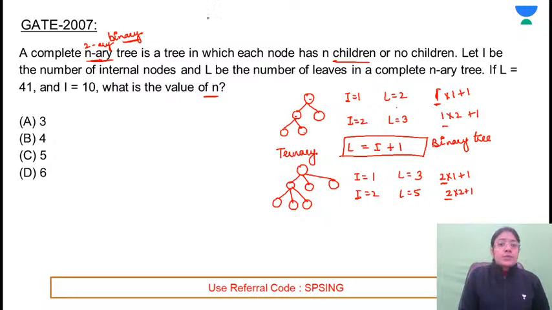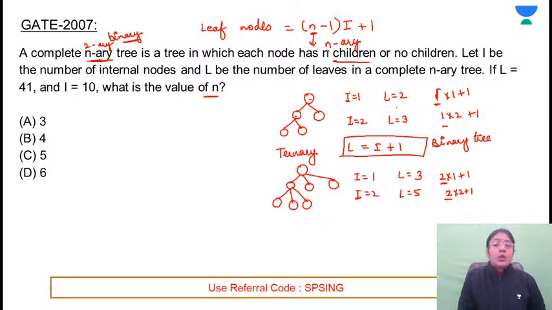It will be 3 into the number of internal nodes plus 1. So the formula comes out to be the number of leaf nodes will be equal to n minus 1 into the number of internal nodes plus 1, where n stands for the n-array tree.